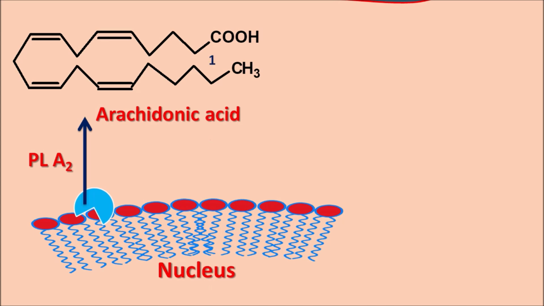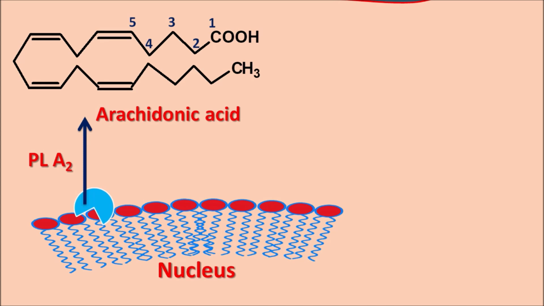Let us see where the first double bond is present. Let us start the numbering with the carboxylic acid. This is 1, 2, 3, 4, 5. So the first double bond is present at the 5th position. This arachidonic acid is also called icosatetraenoic acid. That means it is a 20 carbon fatty acid with 4 double bonds. So arachidonic acid has 4 double bonds at the 5, 8, 11, 14 positions.